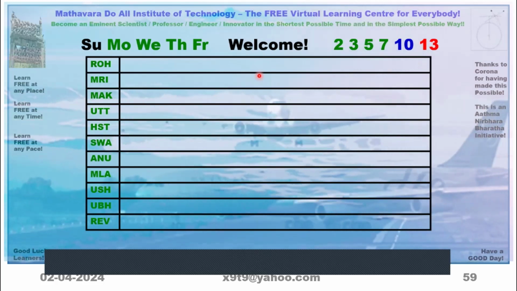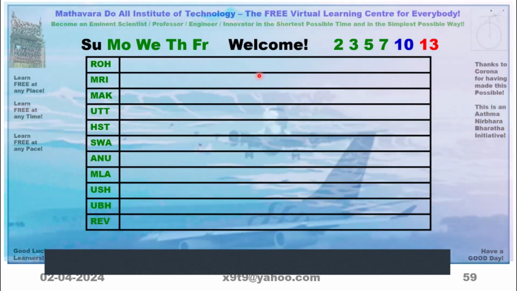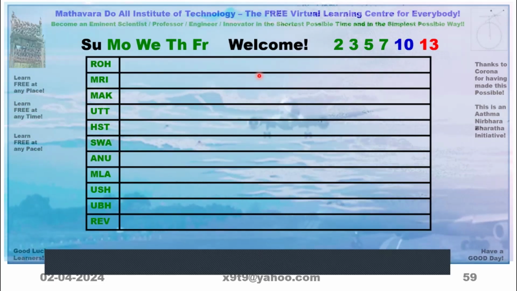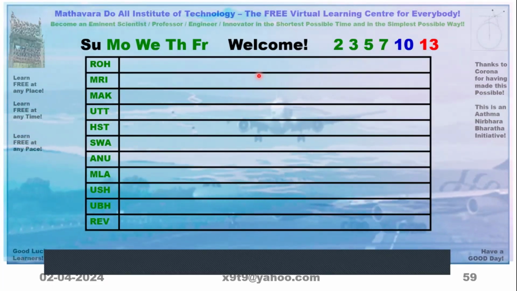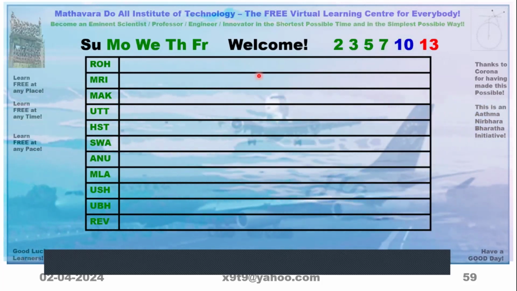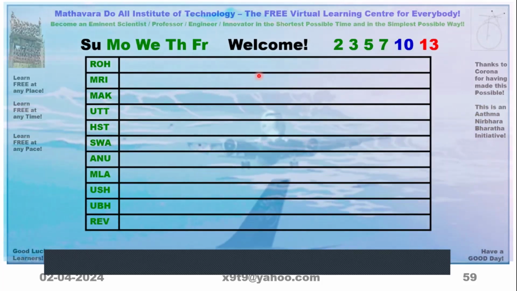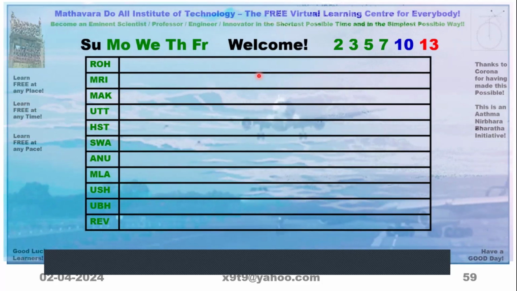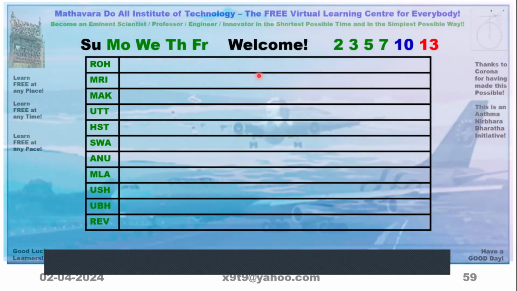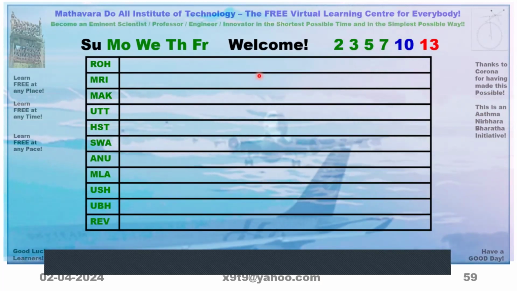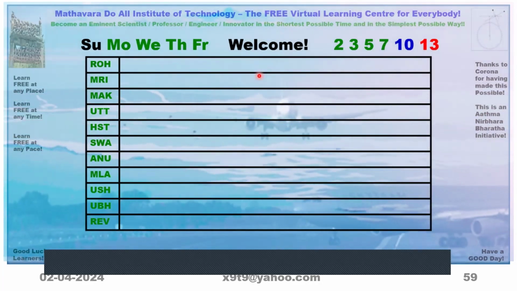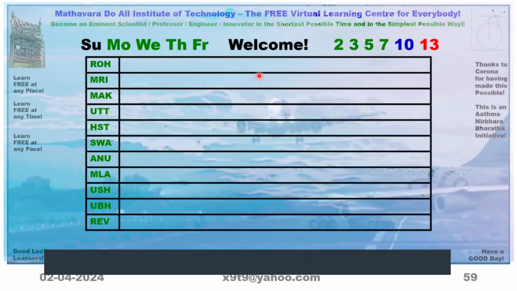So we have to identify on which day these stars will come. If you go to page number 42, the first line itself, 9th April, there is Revati star. This comes on a Tuesday, and Shukla Paksha Tithi number 1.